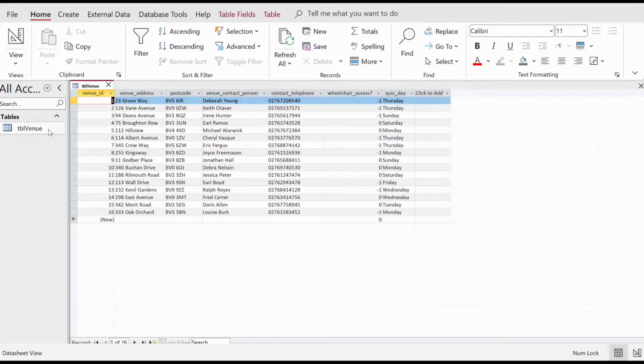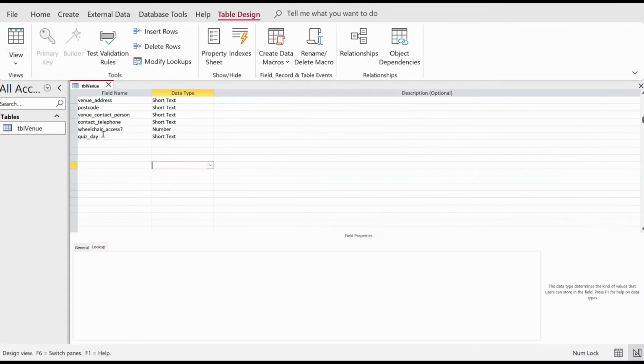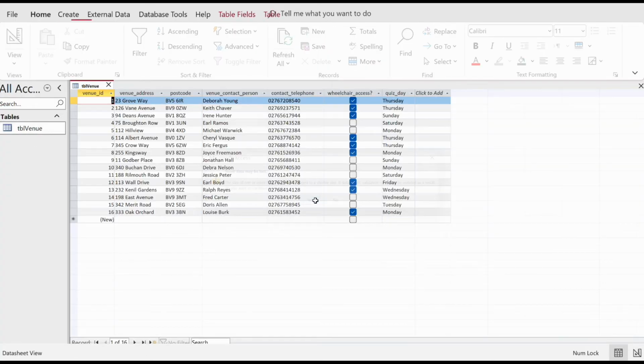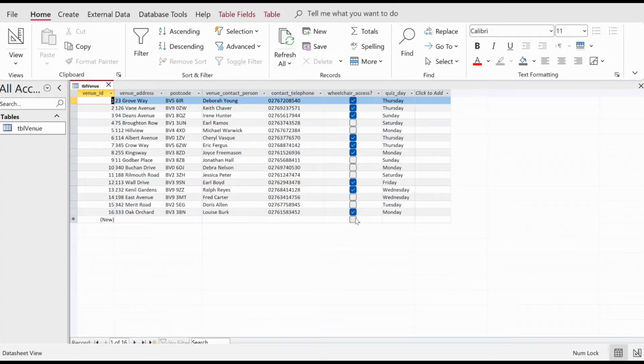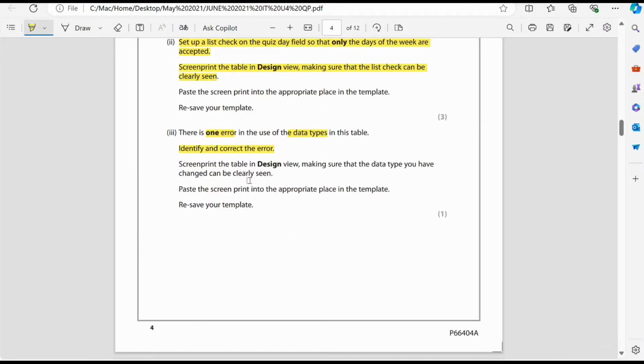Based on that, we can just change the data type for this one, wheelchair access. We can just put it as yes or no. So when we save the file, yes, then you can see it looks like this, right? It is more meaningful compared to that one. So this is the end of question number 3, and then do the screenshot and everything.